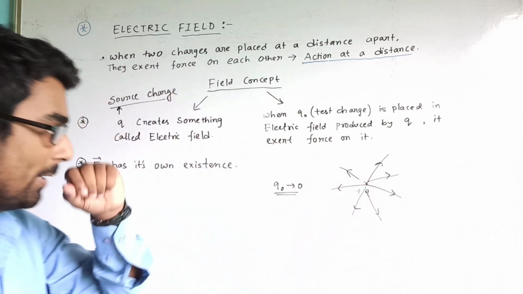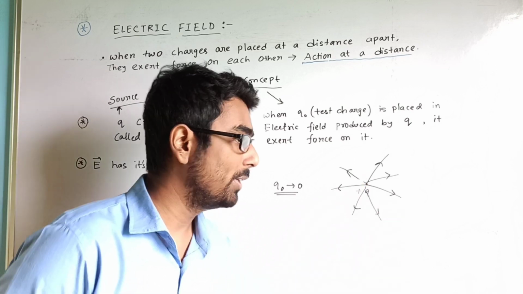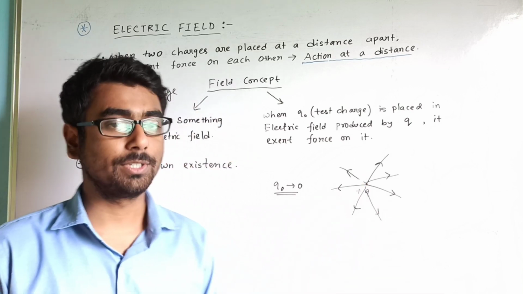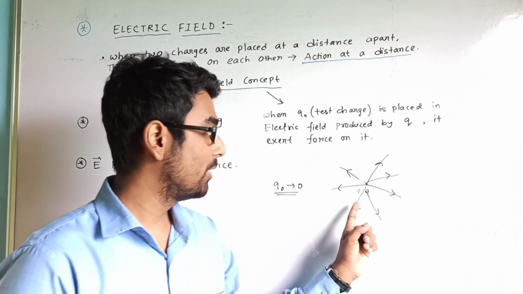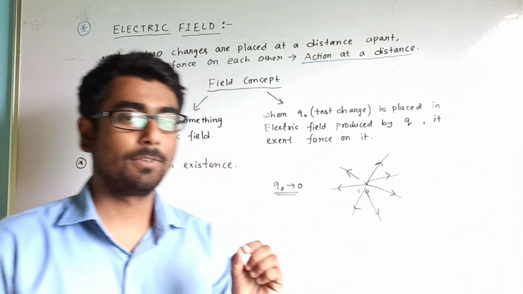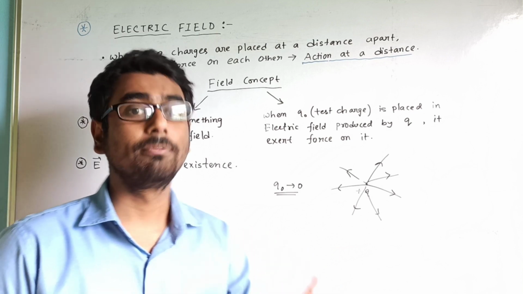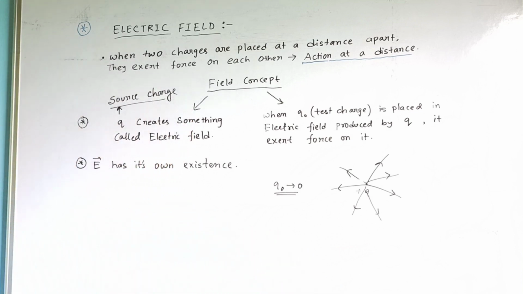As the electric field has direction, it is a vector quantity. That means a single charge is enough to emit electric field on its own. That is the main concept of electric field.